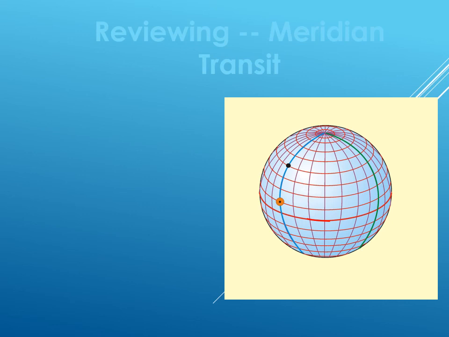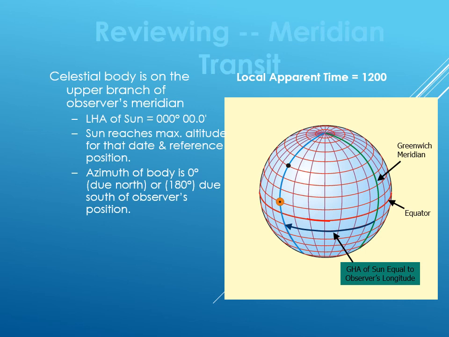We studied meridian transit or MER PASS, which is nothing but an astronomical event wherein a celestial body is on the upper branch of the observer's meridian. In case of the sun, the LHA of the sun becomes 000, the local apparent time is 1200 hours, and the sun reaches its maximum altitude for that day. In case of an astronomical body, the azimuth of the body is 0 degrees or 180 degrees.